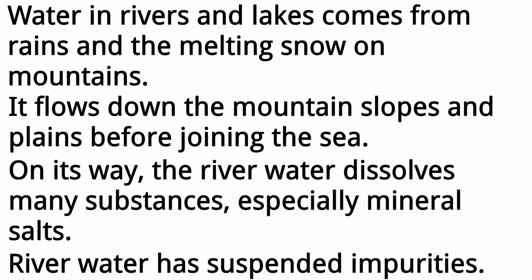Water in rivers and lakes comes from rains, and the melting snow on mountains. It flows down the mountain slopes and plains before joining the sea. On its way, the river water dissolves many substances, especially mineral salts. River water has suspended impurities.